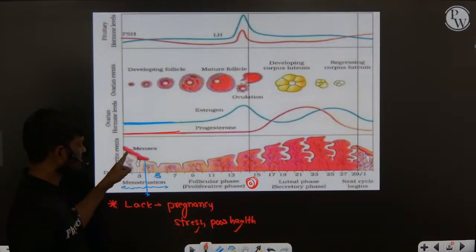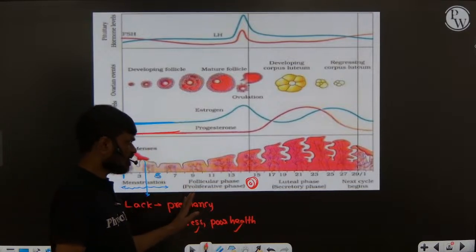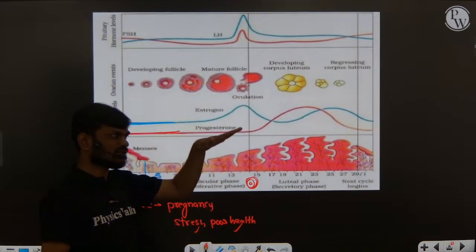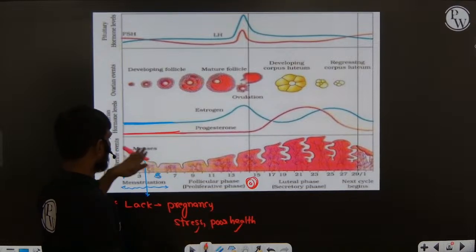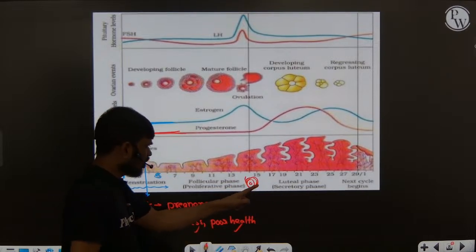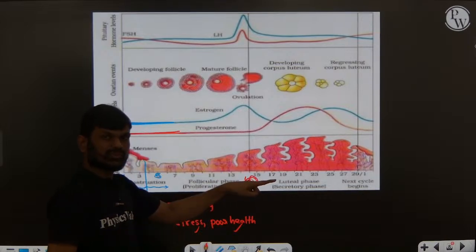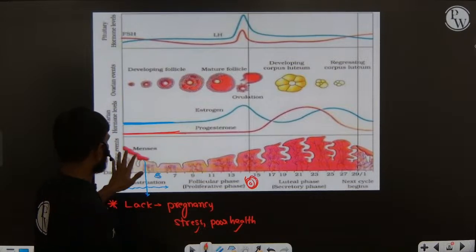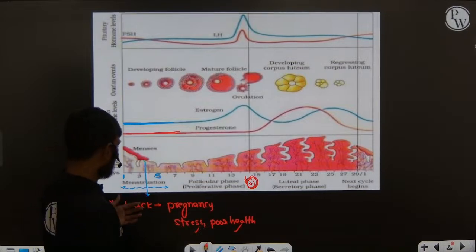When menses or menstruation takes place, the concentration of estrogen and progesterone hormones are very low. At that time the endometrium will fall out. Only when the released ovum is not fertilized does menstruation take place.